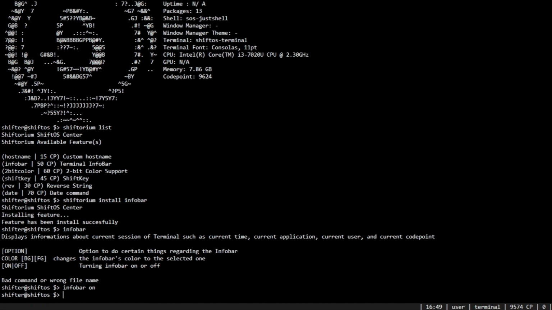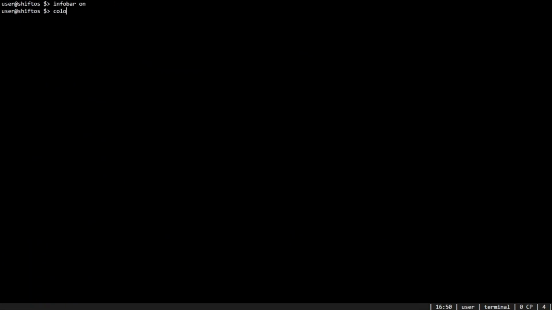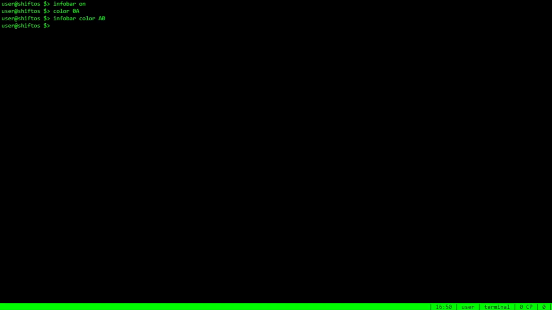So we can change the color to anything that we can possibly do. So if I type clear, we can customize the color of the terminal to color 0A, so to get it in green, info bar color A0, so there it is now changed to that.